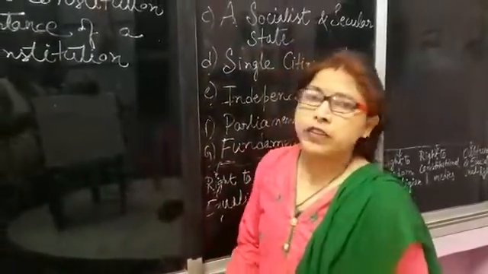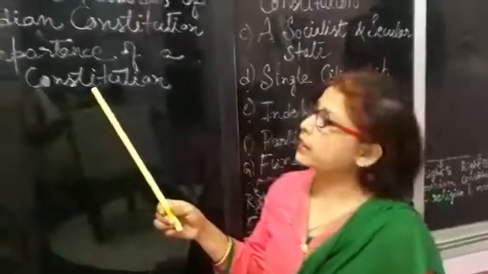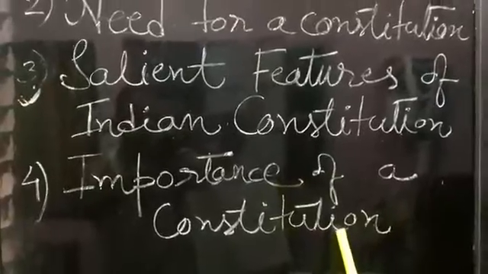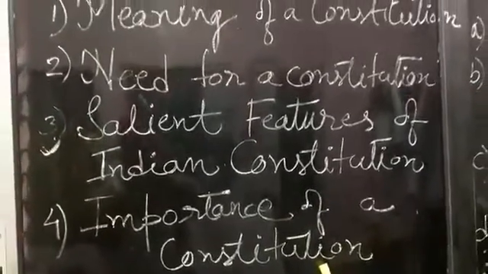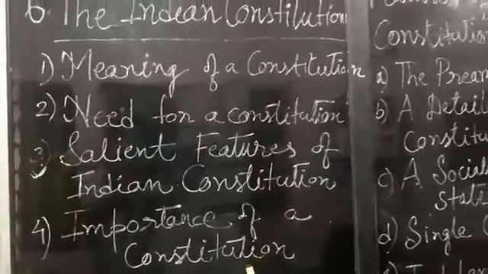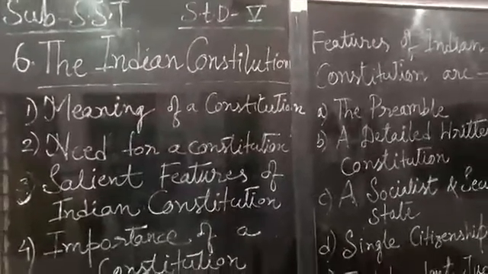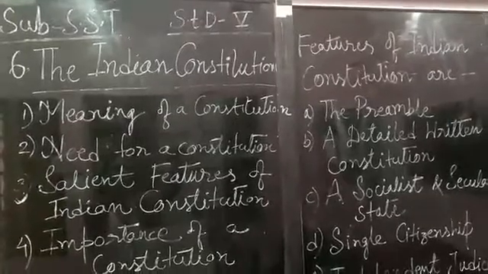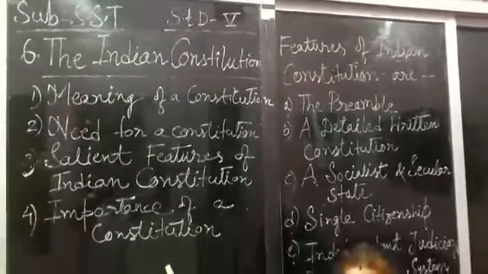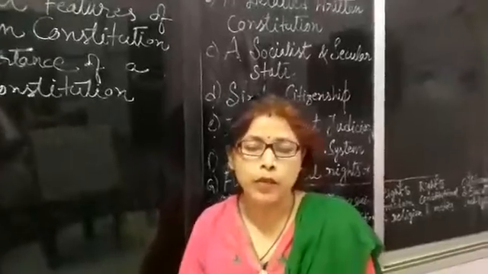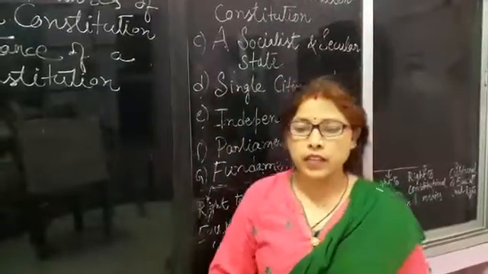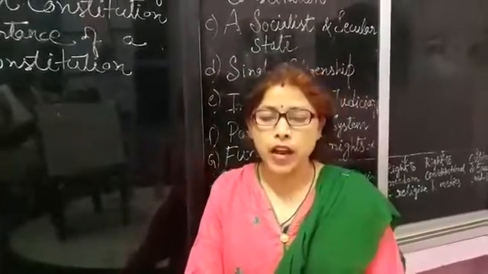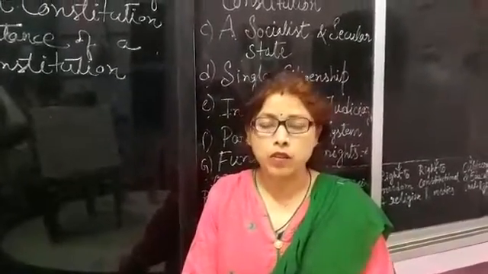And at last we discuss the last point, that is importance of a constitution. The constitution of our country defines the power and responsibility of each organ of the government. The legislature, the executive and the judiciary are the organs of government.